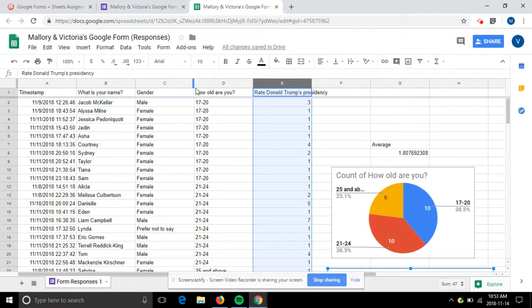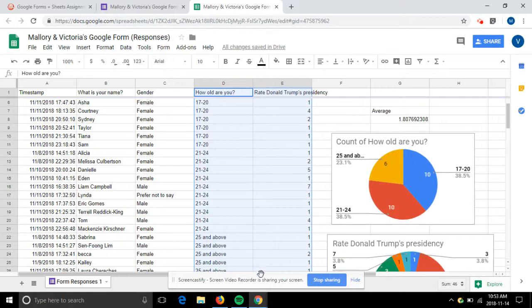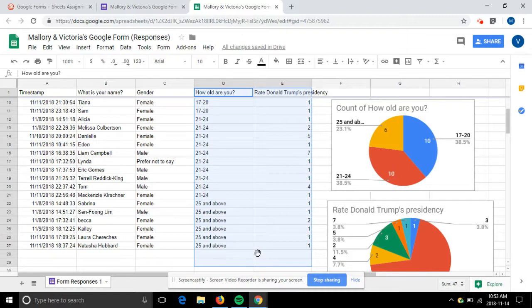I'm going to start at the beginning of D category in D2, all the way down to E27. Perfect, and then I'm going to go up to Insert Chart.